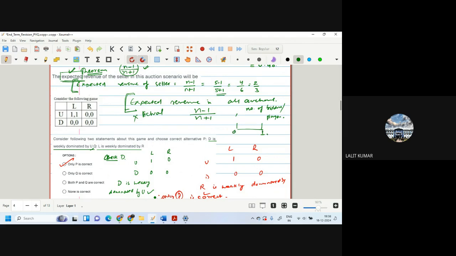If the uniform distribution is not there, then what can it be? They have not covered that in the lectures.